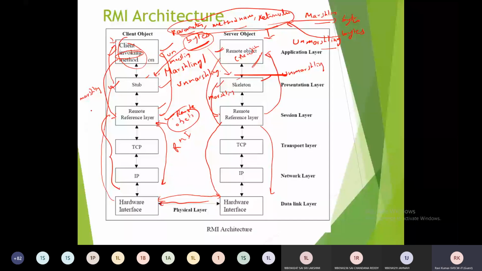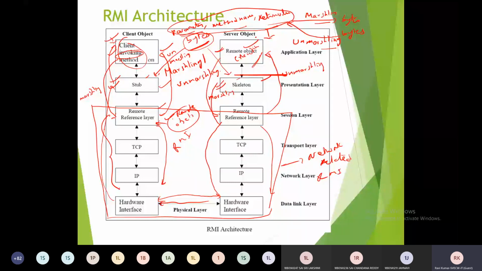Okay. So these are the complete network-related components with respect to RMI here, and the RMI components are the stub, the skeleton, our client object and our server object.